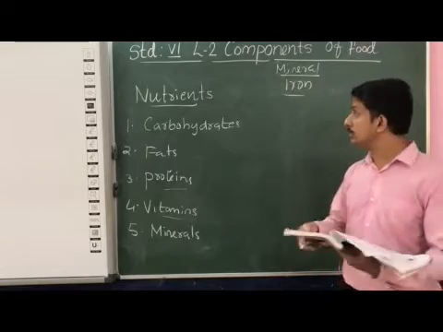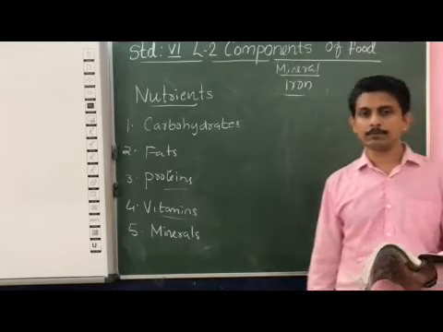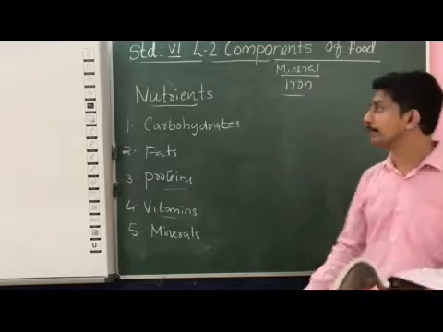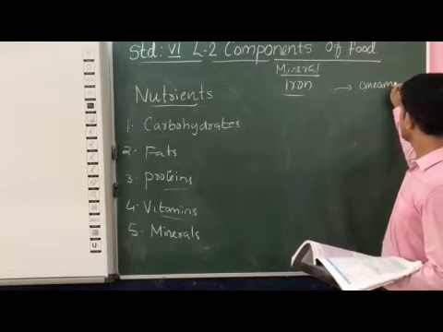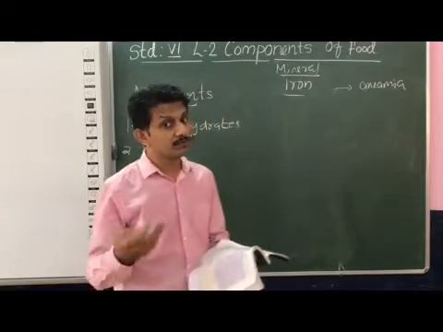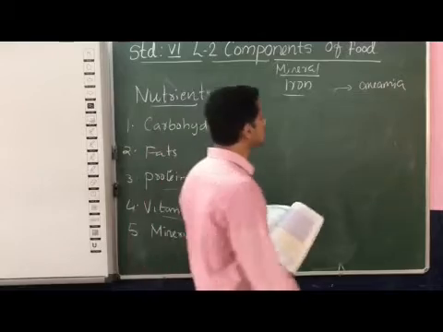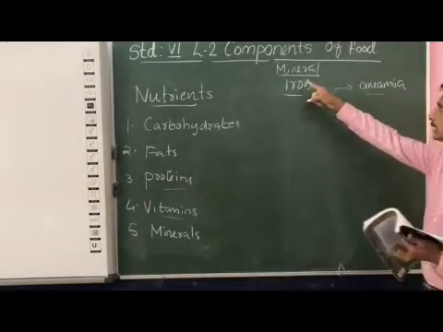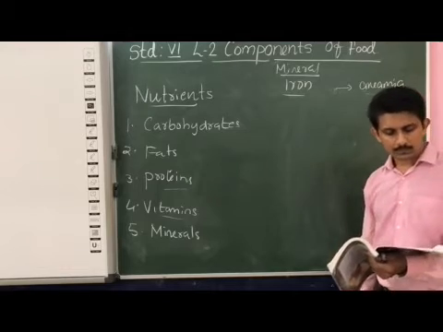And the deficiency of iron leads to a disease that is known as anemia. Anemia means that some people become very weak, there is not much energy. That is due to deficiency of the mineral iron in their body.